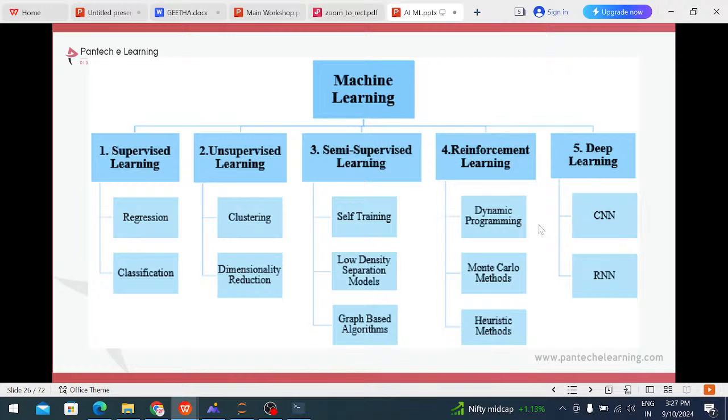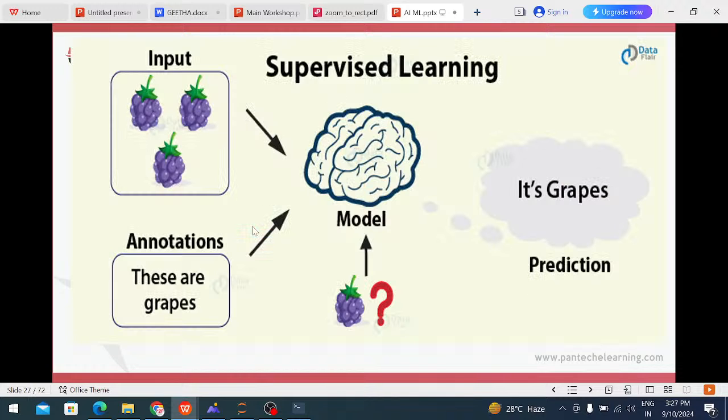Okay, after that deep learning. In deep learning we are using CNN, convolutional neural network algorithms. These are the types of algorithms. In supervised there are 2 types: one is regression and one more is classification. Unsupervised also has 2 types, clustering and association. Most of these types of algorithms are implemented in machine learning.